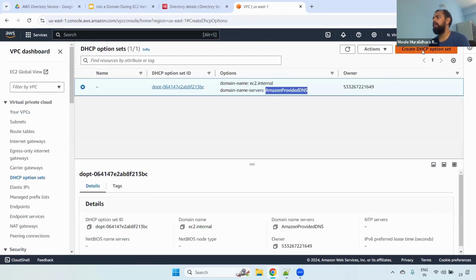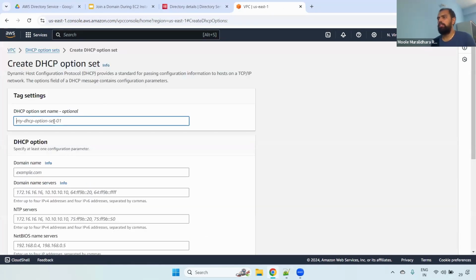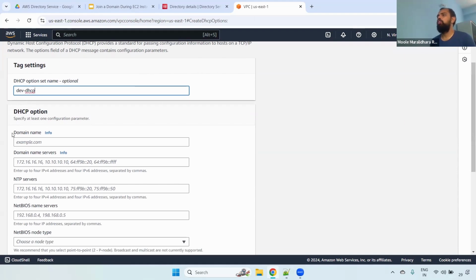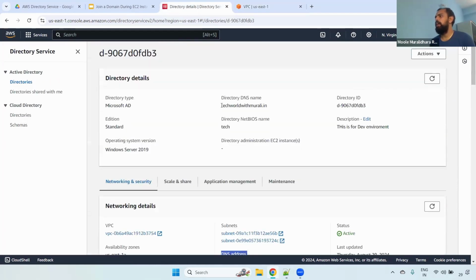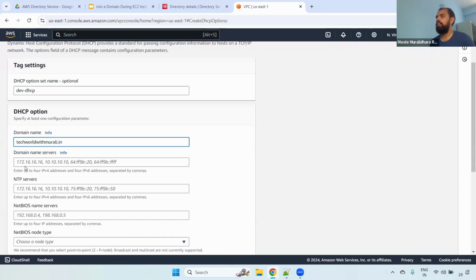Okay, fine. Create a DHCP option set, and here I'm giving the name dev-DHCP. You can give any name. Why am I giving dev? This is the dev environment, that's why dev-DHCP. And then here the domain name. What is the domain name? We have to give the domain name, which is techworldwithmurali.in. Now here it is asking for the domain name servers.